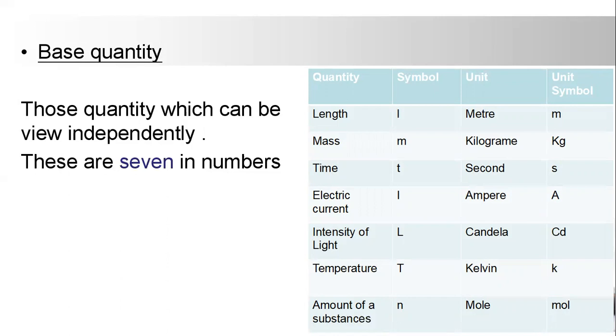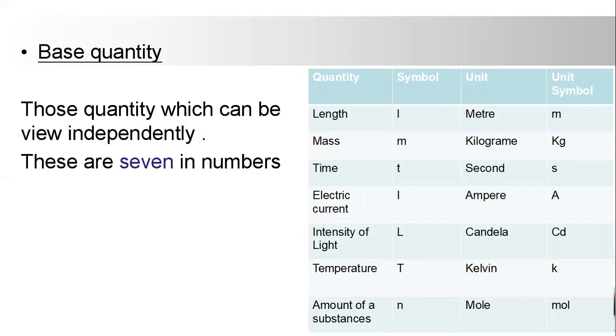The next quantity is temperature, symbolically represented by T. Its unit is Kelvin, represented by K.